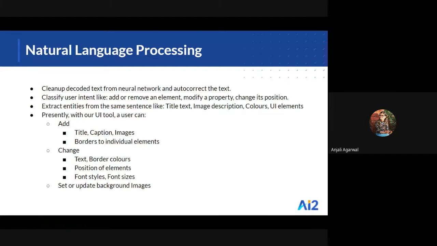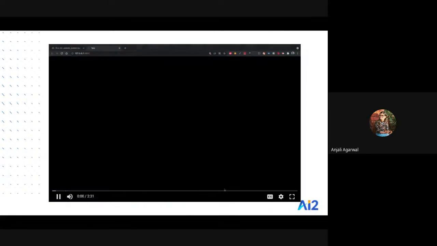Using our tool, a user can add title, caption, images, change text, border colors, position of elements, or update background images. Now we'll see a project demo by Ajay.